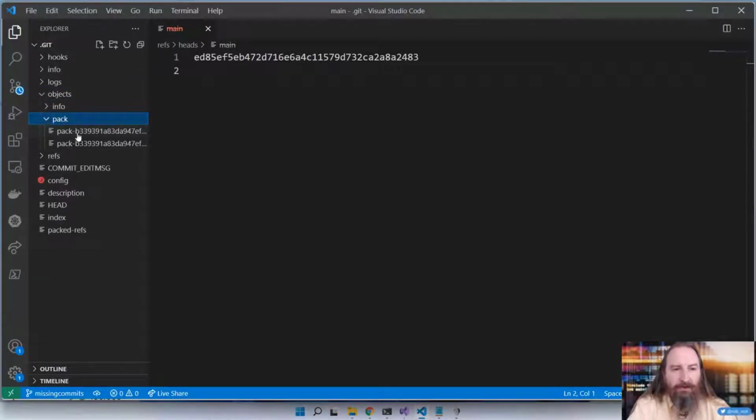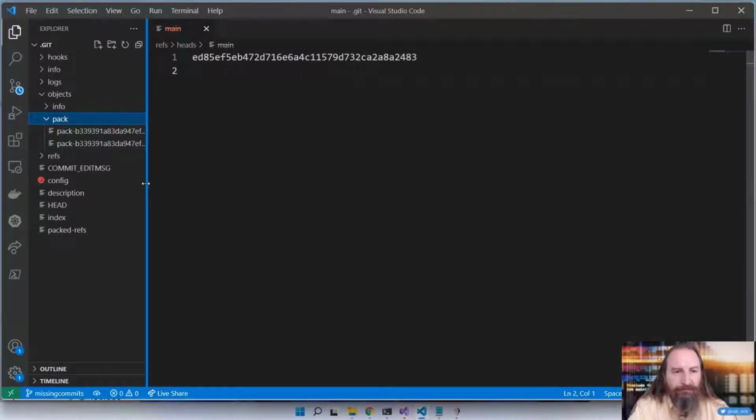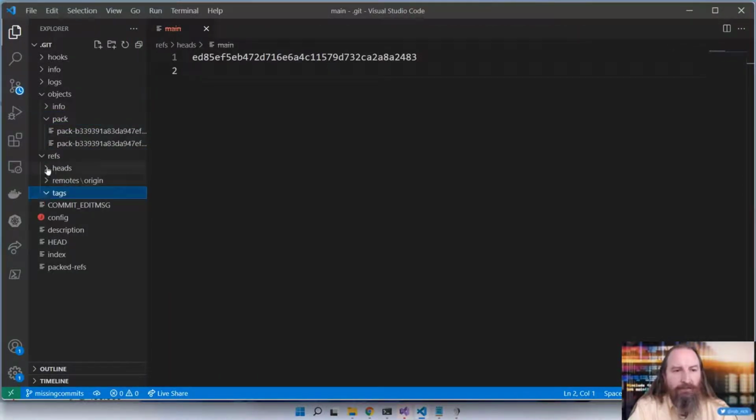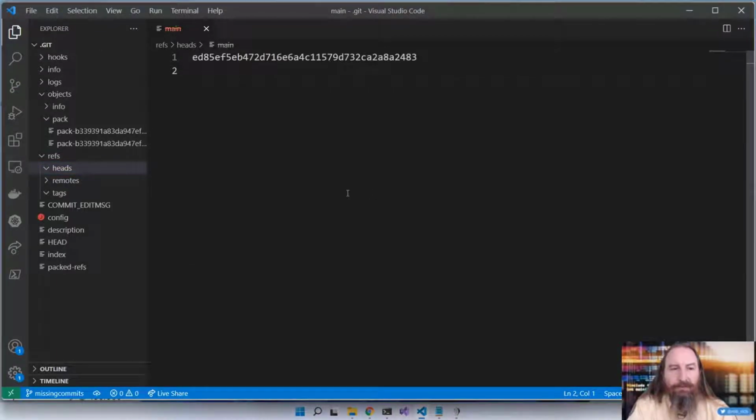Inside of our pack folder, we have these two files. One is the index file, and one is the actual pack file. That's pretty cool. If we look at our refs, it's a little bit emptier because all of those are packed into the pack file as well. Now that this is up, let's close it. And so we packed that content inside the pack file.